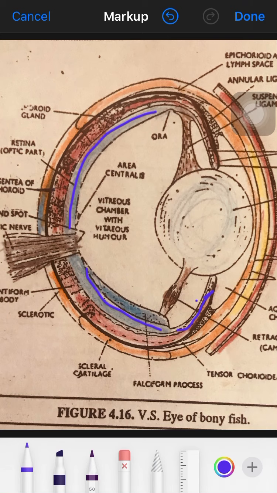And this optic part is thick and sensitive to light.